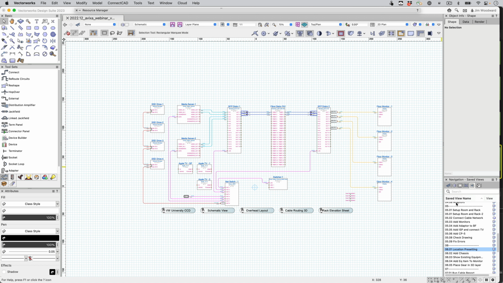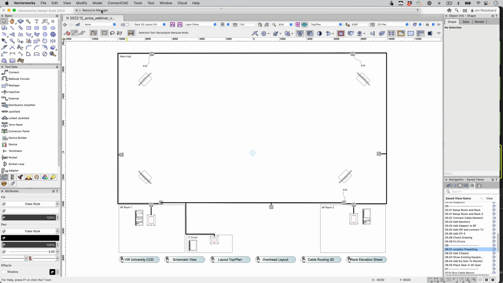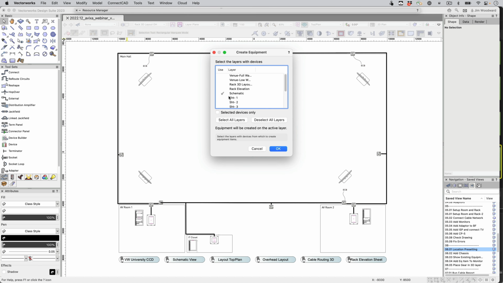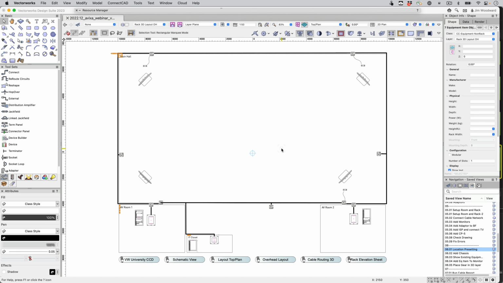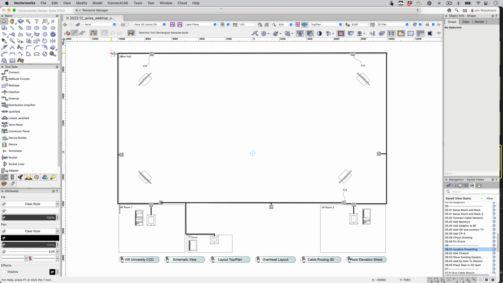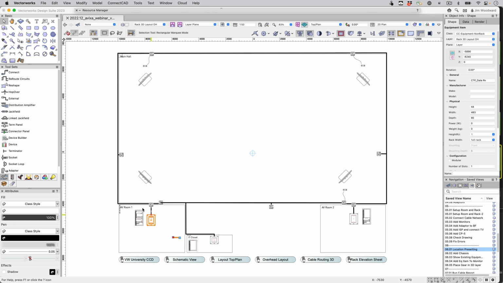So now we're going to run that command. We've added a few items. Let's go to our overhead view and run that create equipment. We'll bring in just from the schematic, and we'll see it brings in the new items. One wasn't assigned. We'll bring that down and place that closer to the rack. We have those SSDs. We'll place those in the IT closet.